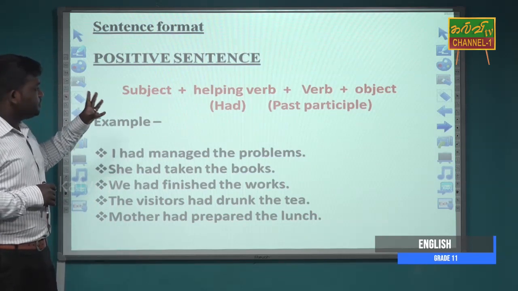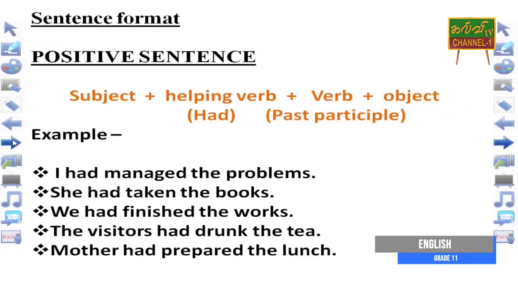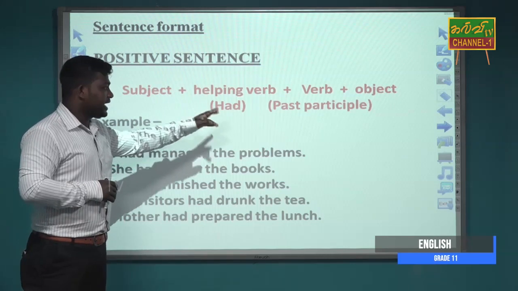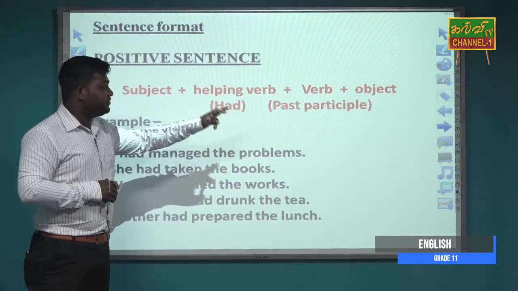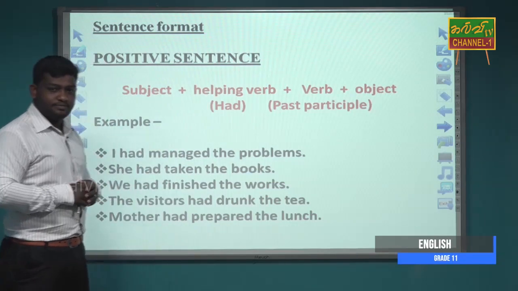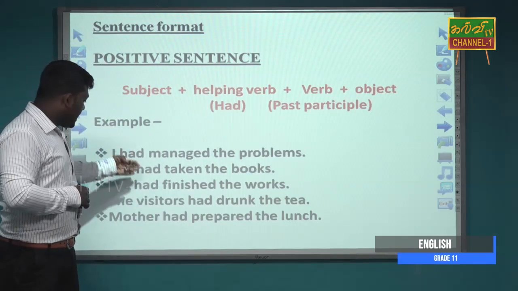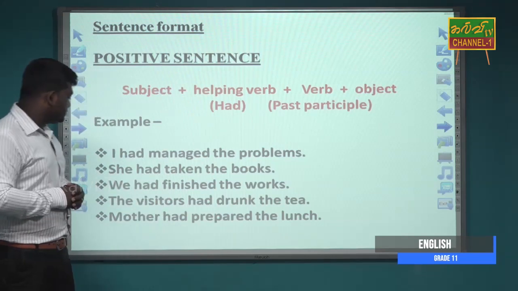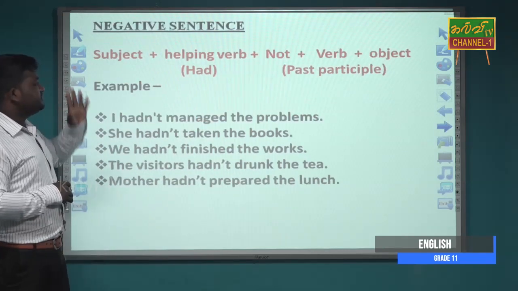So, the positive sentence format can be like subject plus helping verb. The helping verb is had and the verb is the past participle, and object. So, here we are using had with all subjects.